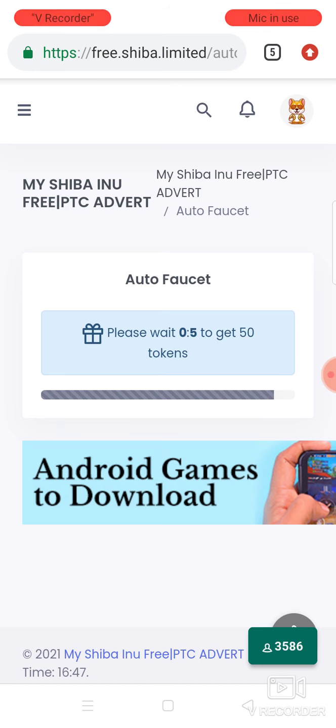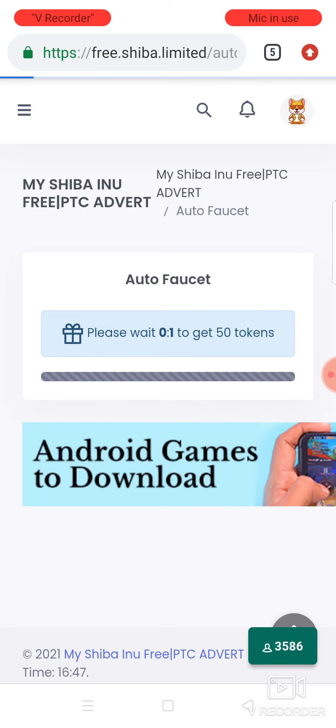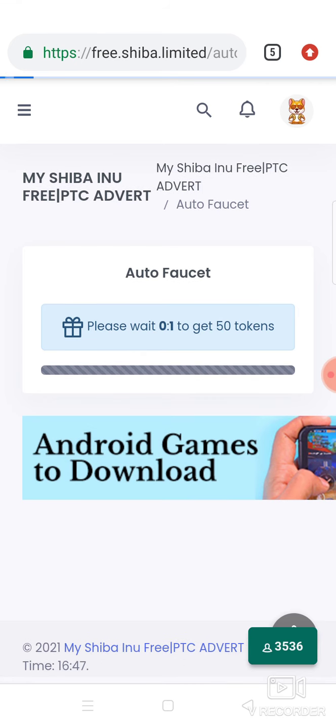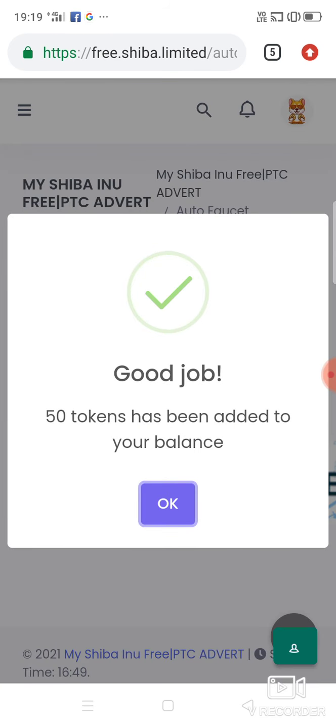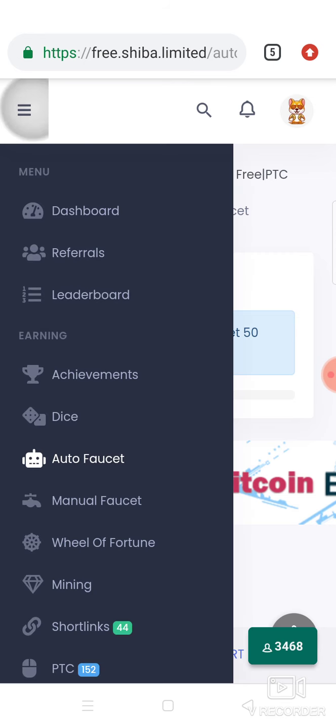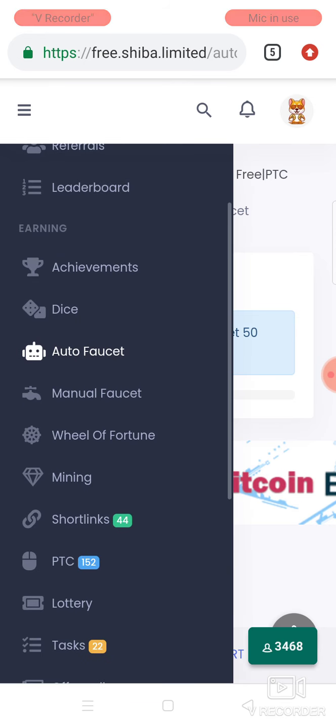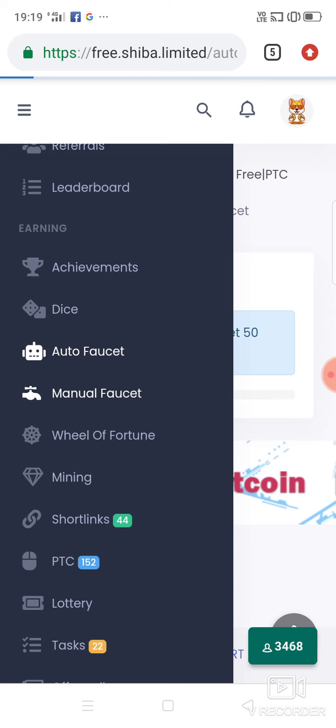Seven, six, five, four, three, two, one. Now I have received the 50 tokens, and these are added in my main balance. You can see here 50 tokens. Good job. So you can even claim manually. This is the manual faucet. You can claim manually. You can see over here manual faucet.